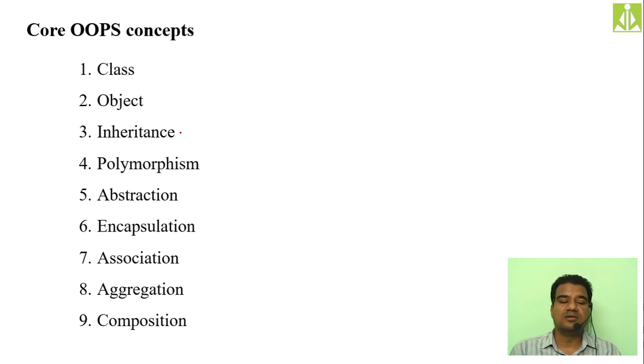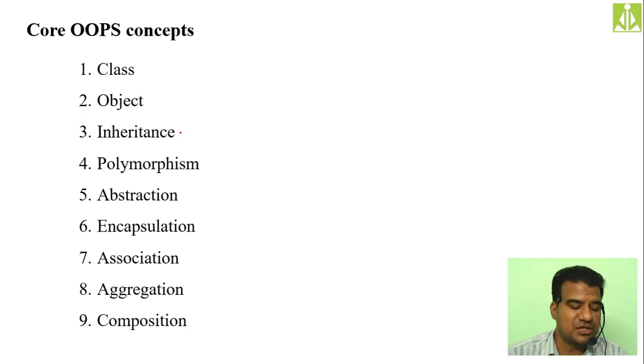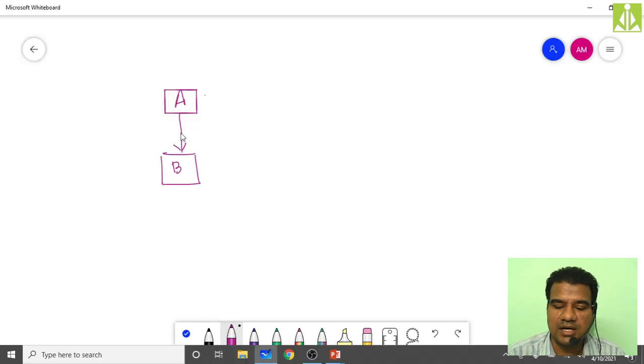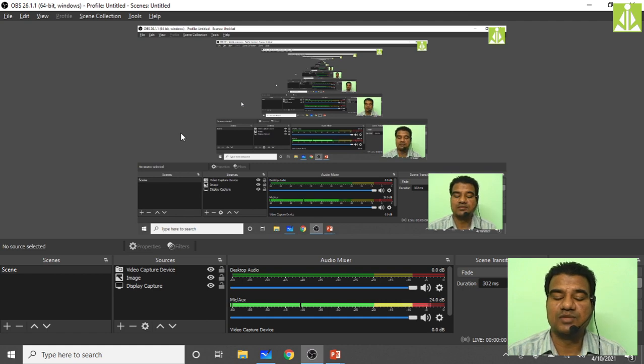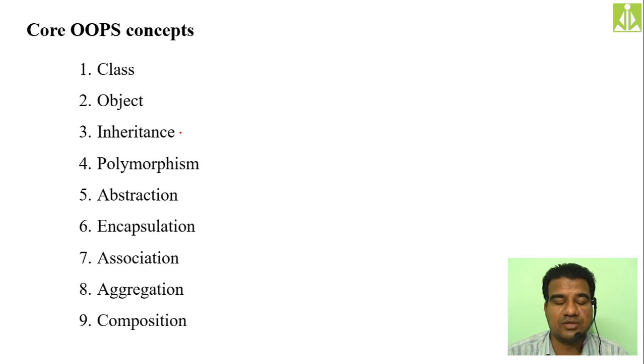Okay, then the sixth one, we have the encapsulation concept. So what do you mean by encapsulation? Encapsulation is a mechanism through which we bind the data and methods together. Just now I said that in structured programming the developers, the programmers, made a mistake: they gave importance to logic first and then the data.